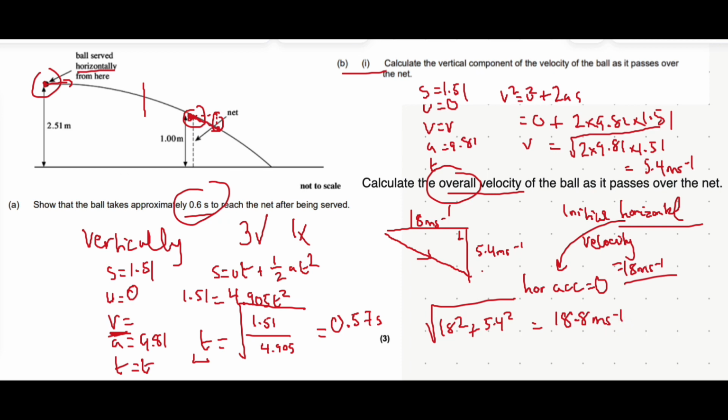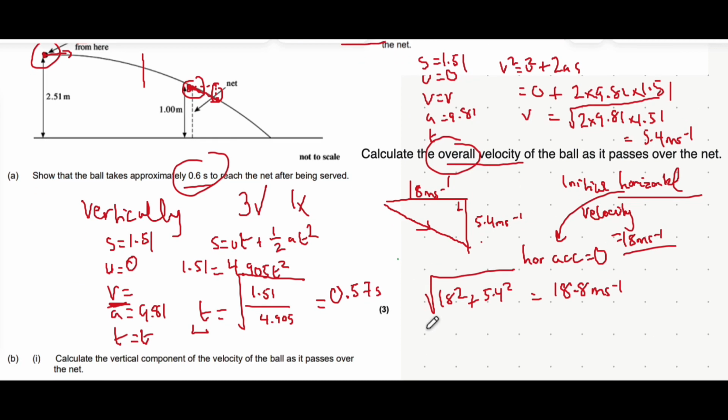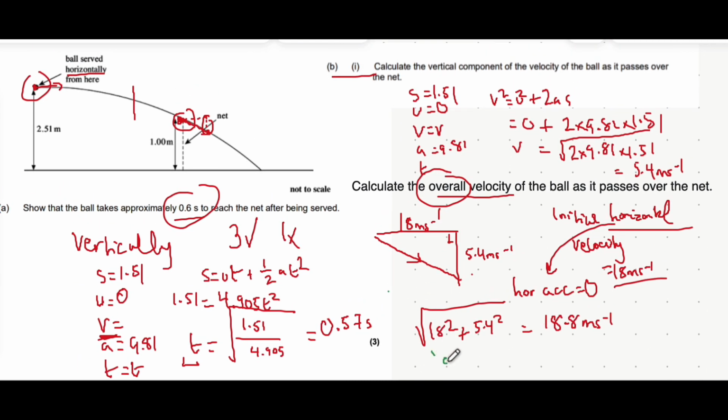But one thing I just wanted to add as a bonus, I'll do this in a different color. It might also ask you for the direction. I've noticed that it does that especially in AQA A-level physics. The direction, how you find that is you find this angle using SOHCAHTOA, using the fact that this is the opposite and this is the adjacent. So you do tan of the angle is equal to the opposite of 5.8 divided by the adjacent of 18. You do the inverse tan of both sides and you get that theta is equal to 17 degrees.